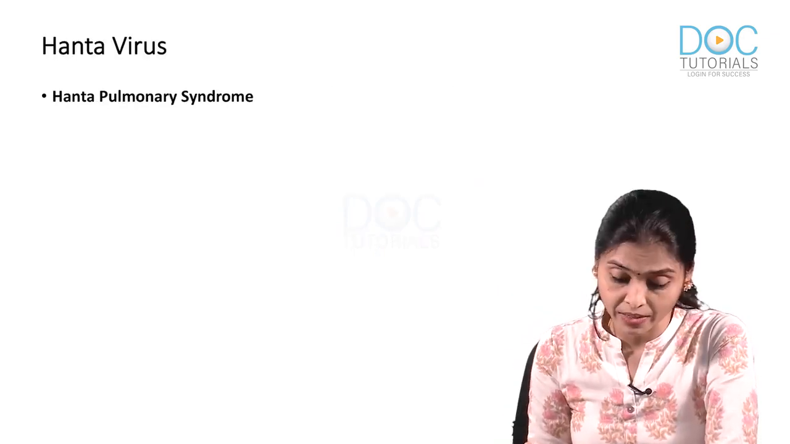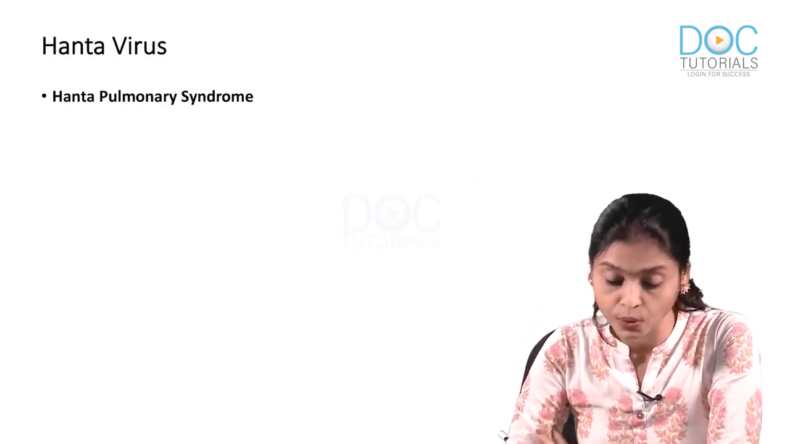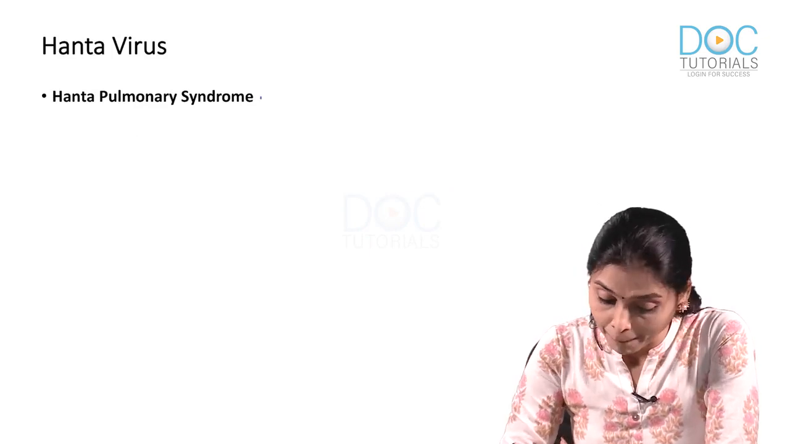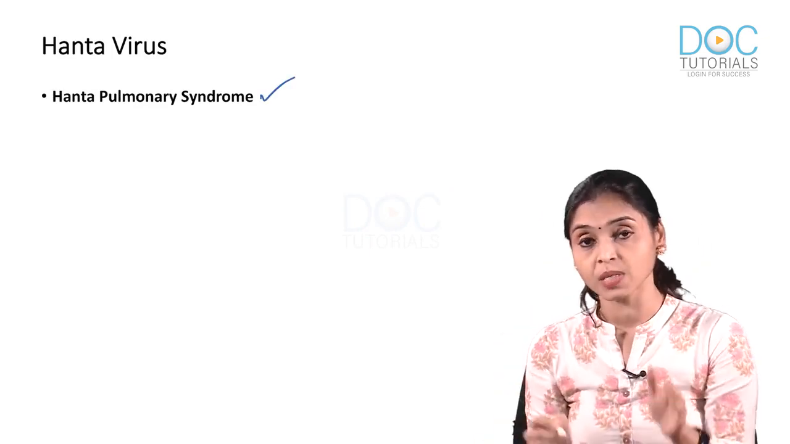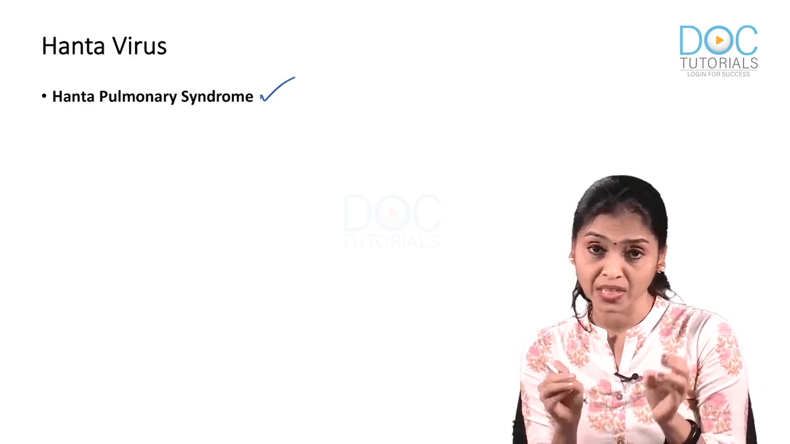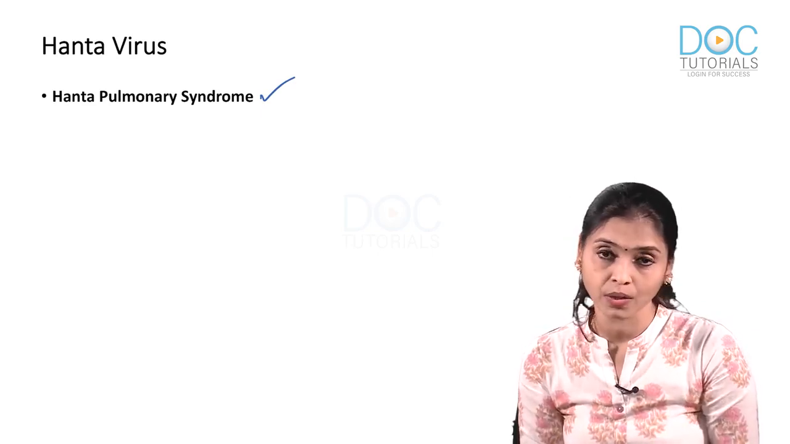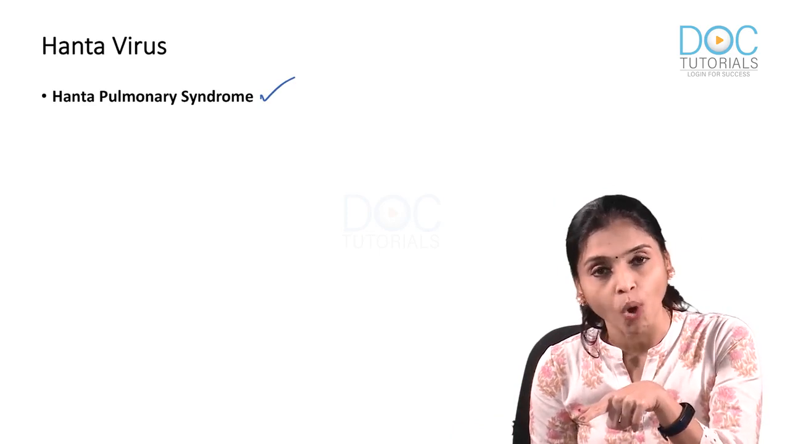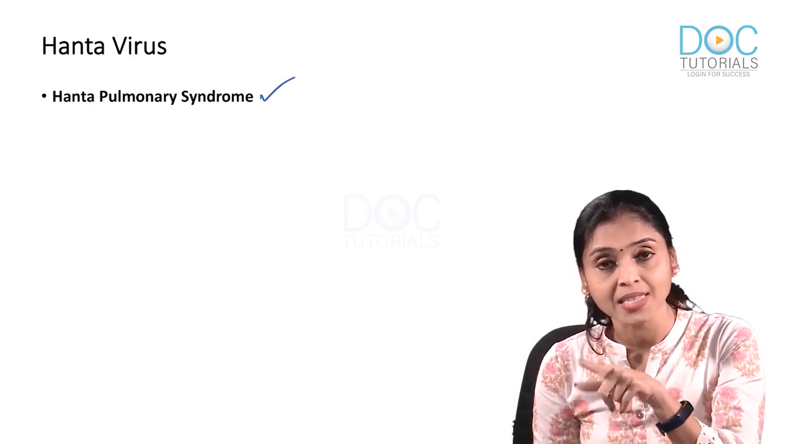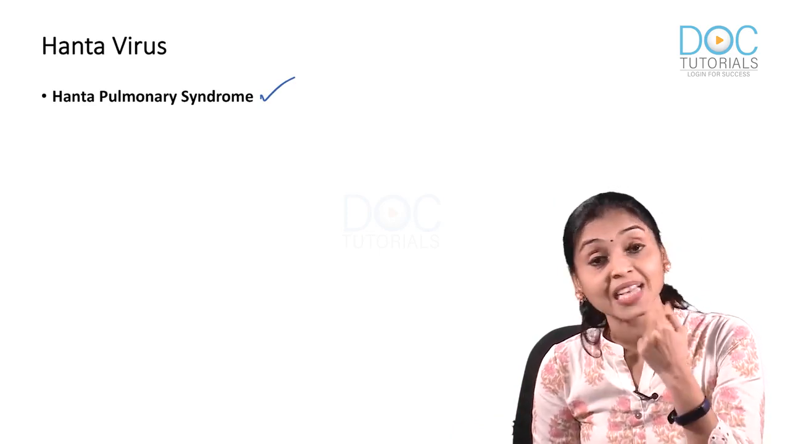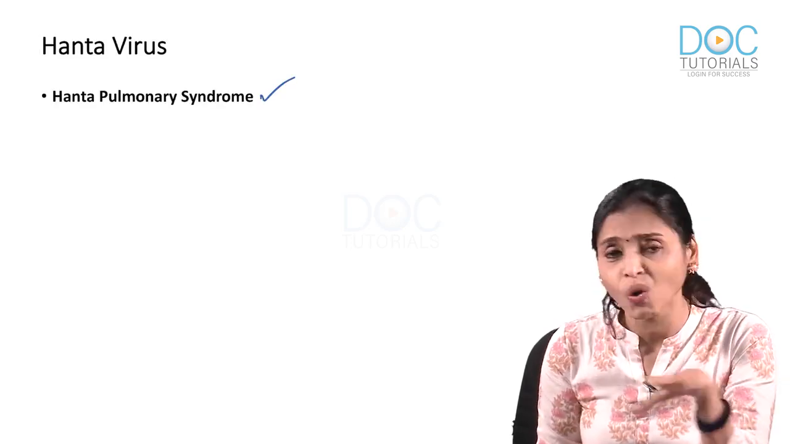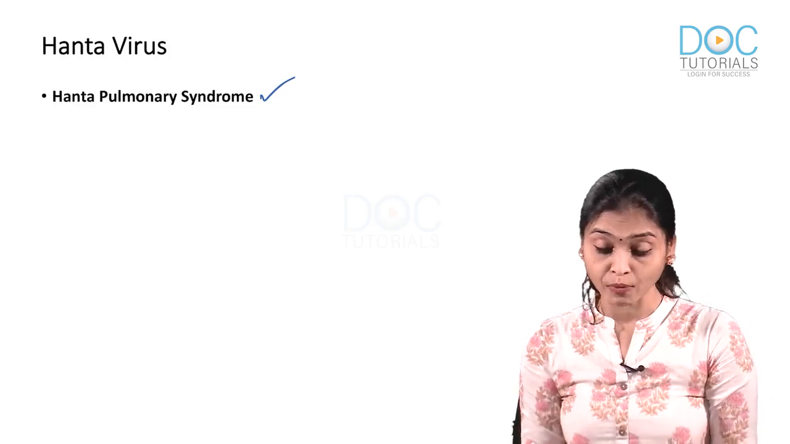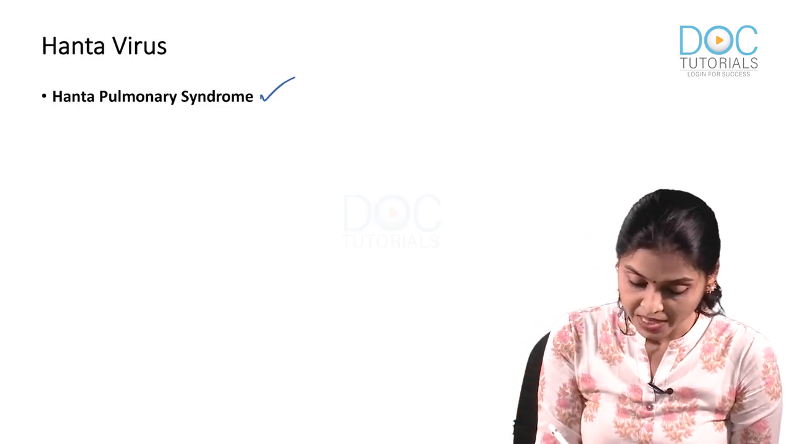Now what about hantavirus? Hantavirus causes hantavirus pulmonary syndrome. This is also transmitted through animals, especially rodents. But this is not through water. This is transmitted as airborne. There is no specific treatment or vaccine available for Hanta. And there is one more MCQ from hantavirus which came previously.